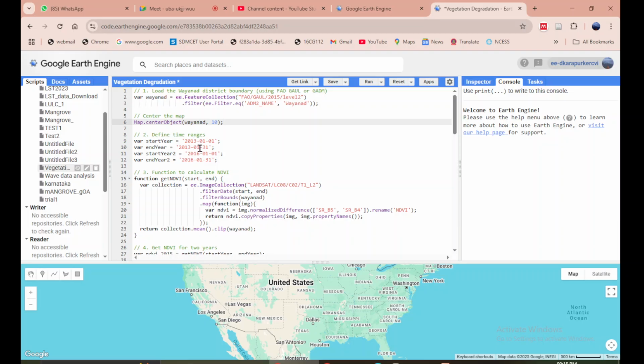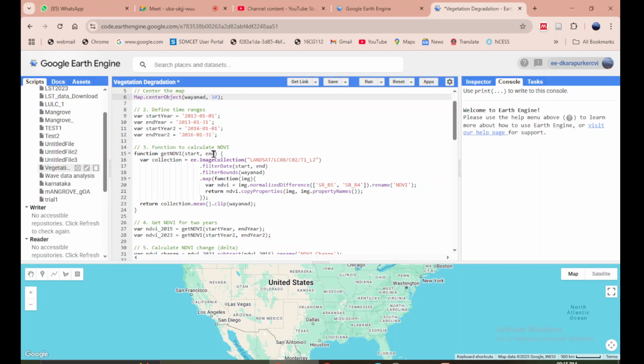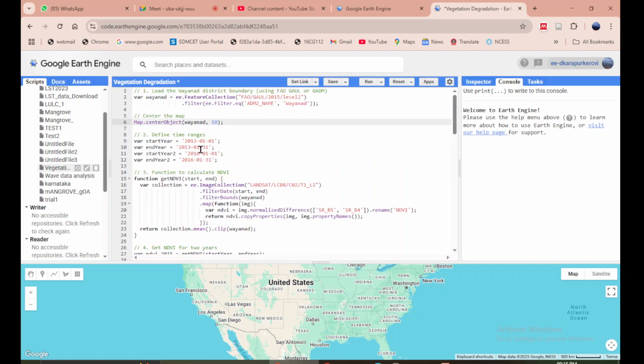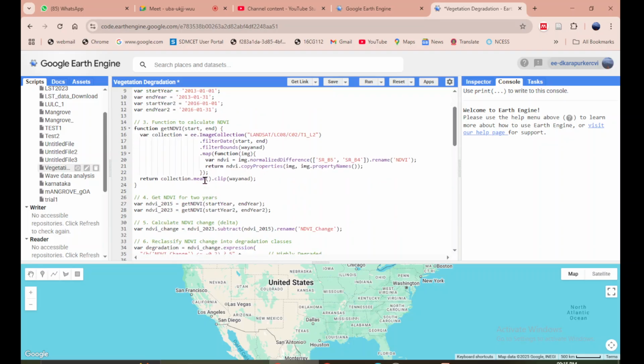That means we are trying to calculate the change between these two, and then we are looking for NDVI. We can also change this part of the code to use any other index, but for this hands-on we are doing it only for NDVI, and getting NDVI for both the years, that is for January 2013 and January 2016.